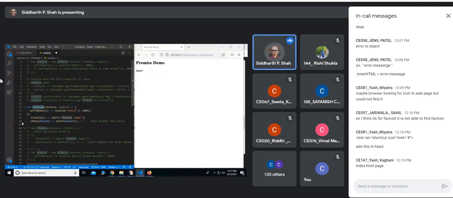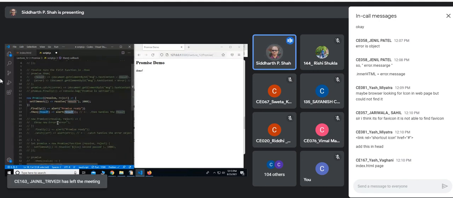Now you can see this. On the promise object, I have called finally. This dot is there, so this finally method is called on the promise object that you are creating. And whatever this finally method returns, on that I am calling the then method. And in this then method, again, I am taking that result and showing it in the alert. Simple. This is to call these consumers in a chain.